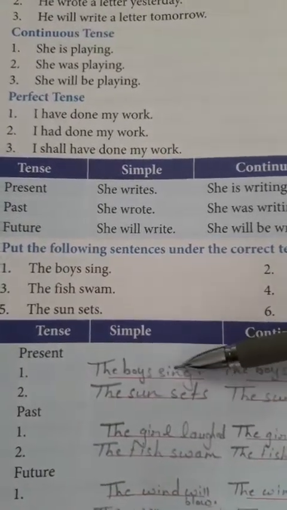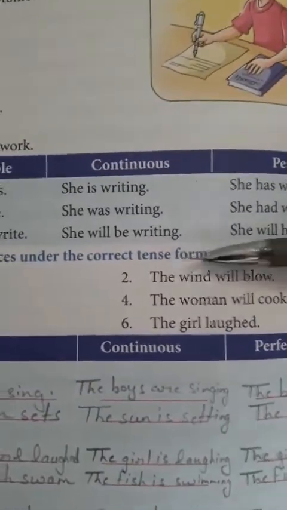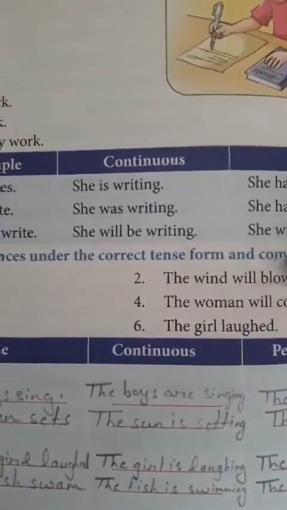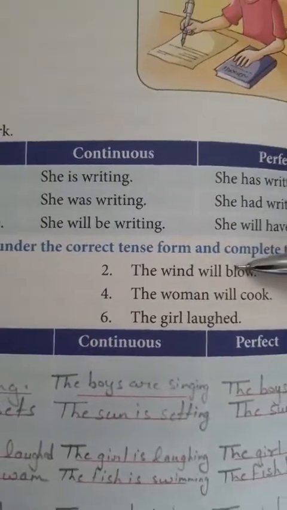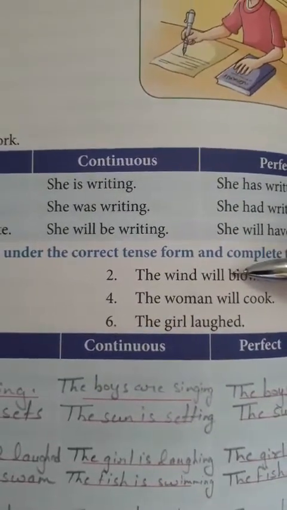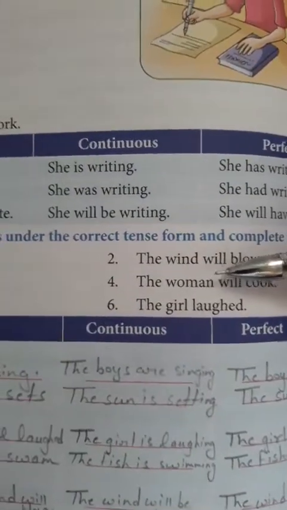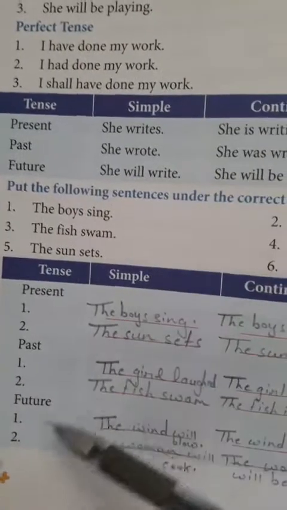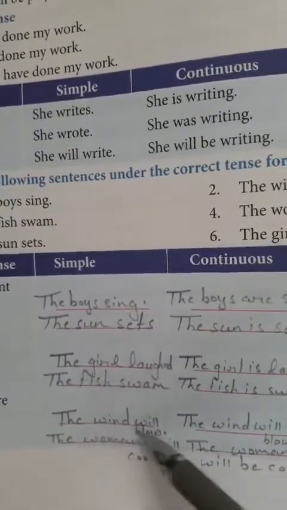The boys sing. Now see the second sentence. The wind will blow. Here you can see will is here and the first form of the verb is here. So where do we use will and the first form of the verb? In the simple future. So where do you have to write this? In the simple future. Here you have to write this sentence: the wind will blow.